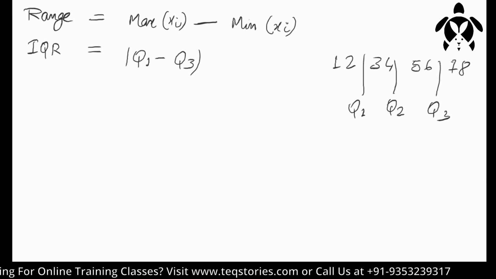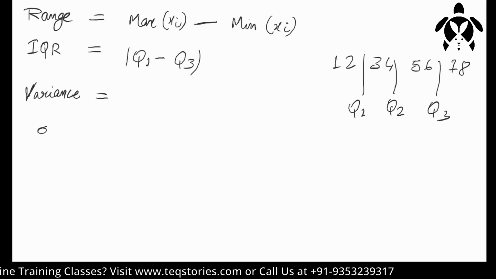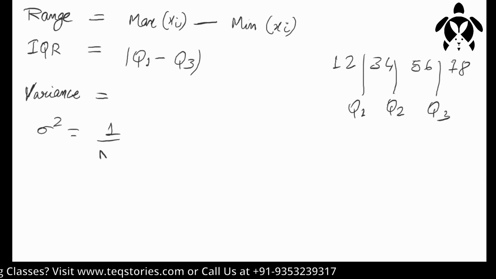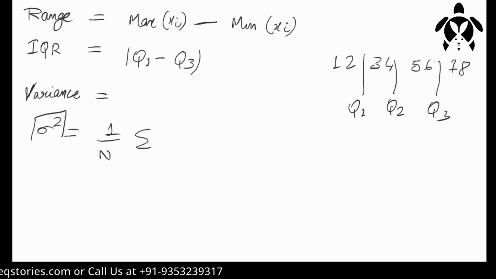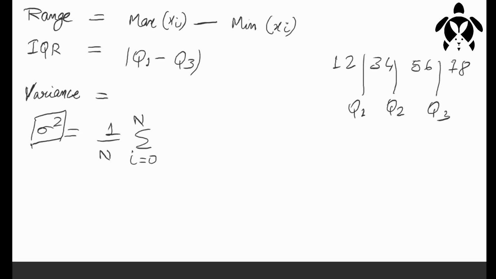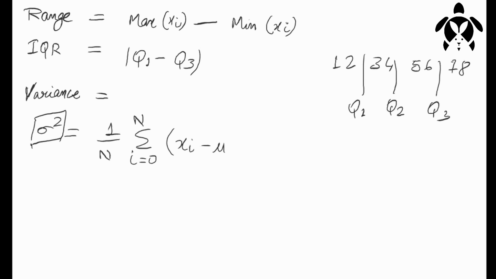You will see the formula for variance. The variance formula is 1 by n. This sigma square is defined as variance. I mean, this is how variance is defined. And sigma you will take from i equal to 1 to the number of observations, and then we have (xi minus mu) whole square. So this was the formula of variance.